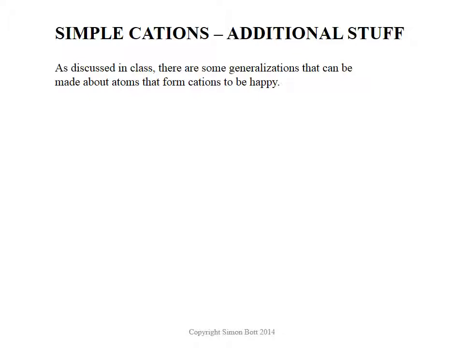So in class we talked about some nice simple cations, and I said that there were some issues that probably weren't worth spending class time over, but that you did need to see and become familiar with. Okay, so remember, the main goal is that atoms are all unhappy except the noble gases. Metal atoms like to lose electrons to make cations to try to be happier.